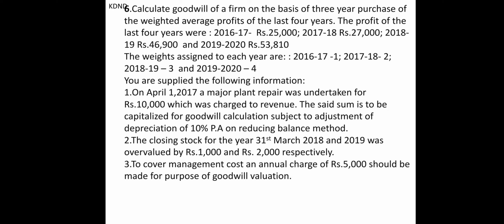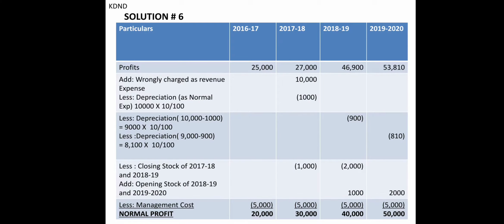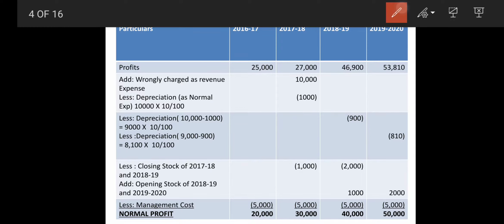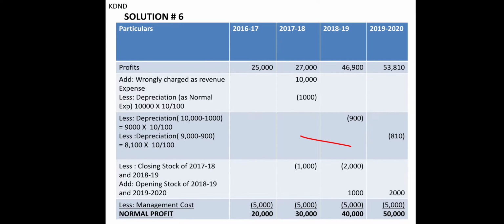So you have to prepare this statement. Preparation of this statement can be done by yourself also, by your own ideas. There is no compulsion for this. This is the simplest way, so I have done it this way. Particulars, profits, 2016-17, 17-18, 18-19, 19-20. These are the profits allocated, which you can see I have transferred over here.